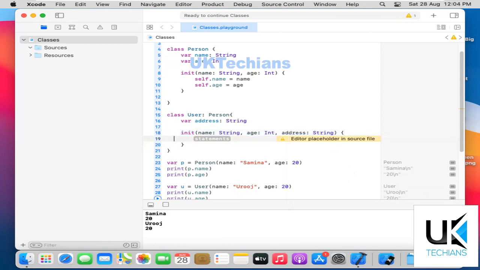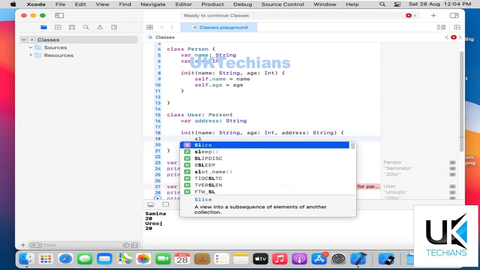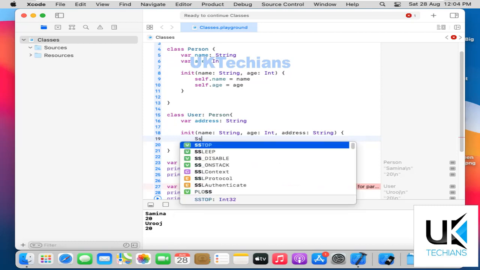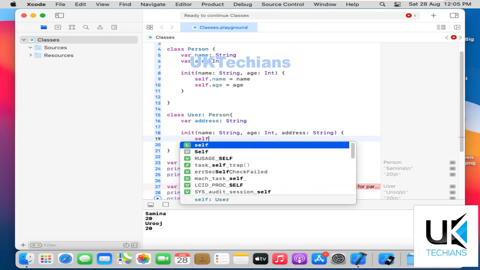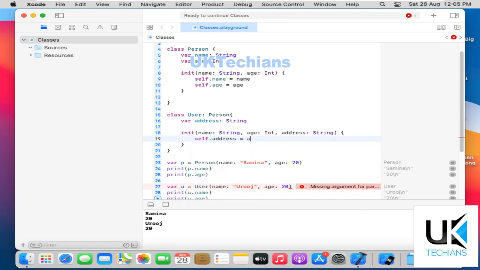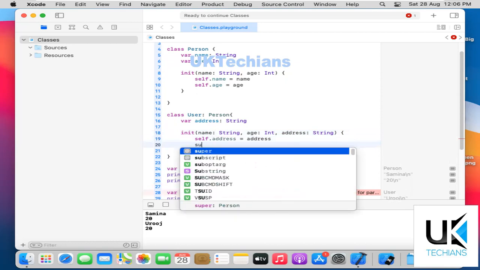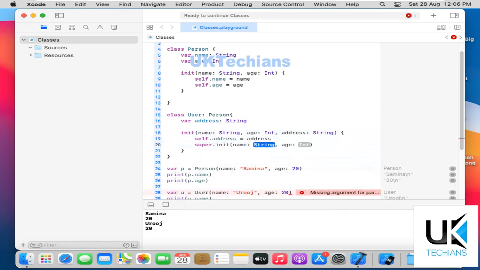Now I delete this statement and first type self.address equals address. Then I have to pass the values of this method to the superclass method. I will call super.init and pass the values, which are name and age.